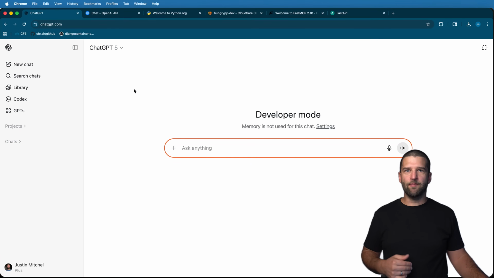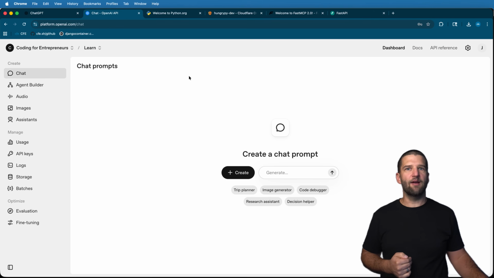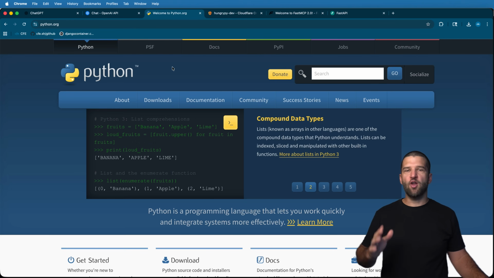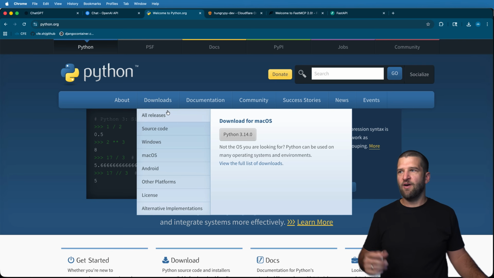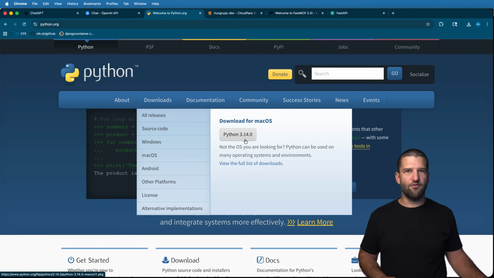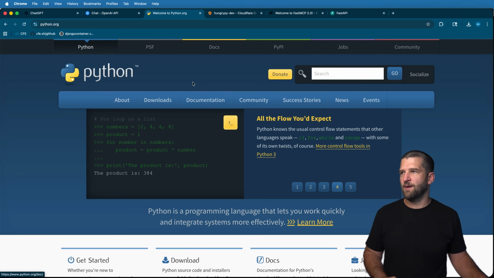Now that we have developer mode on in ChatGPT, or we have access in the OpenAI platform, we're now going to build out our Python MCP server. Now, this process is actually really easy to do, as you'll see in just a moment. But the idea is you need to download Python at least 3.10 or above, maybe even 3.11 or above. I'm going to be using 3.14, the newest version of Python.